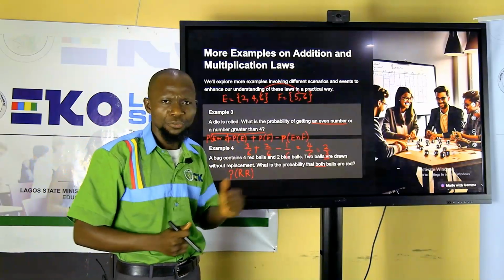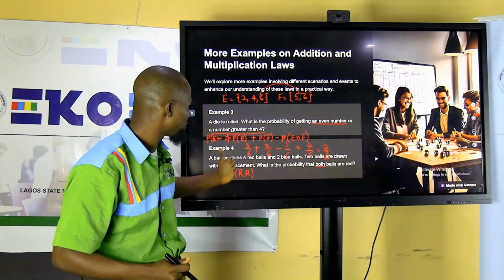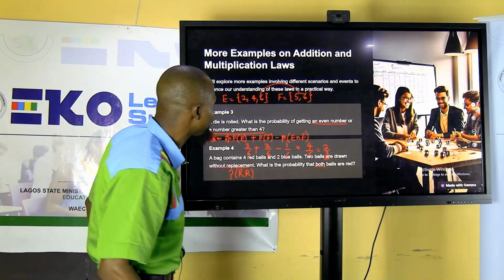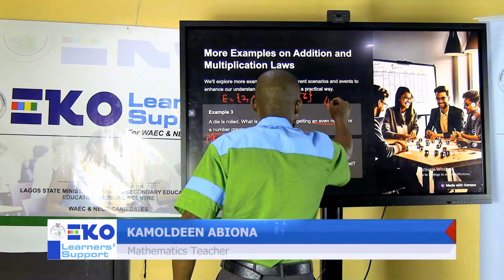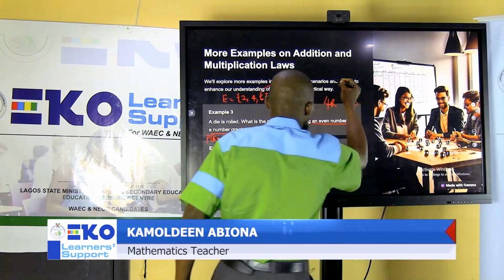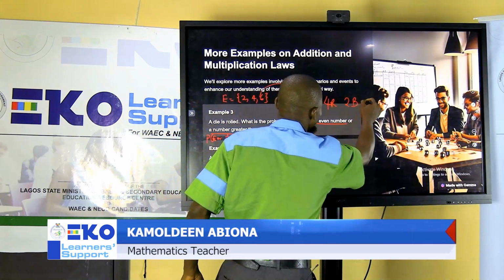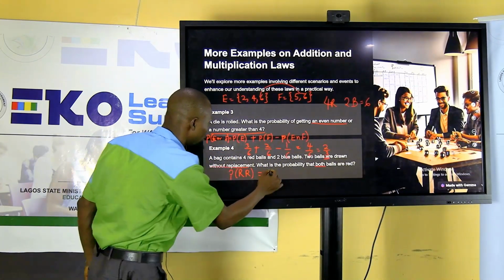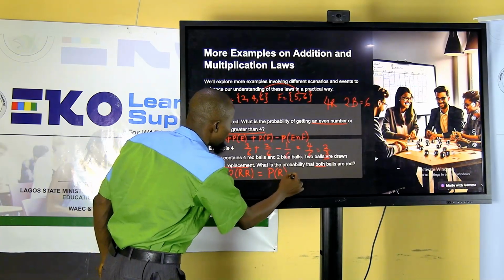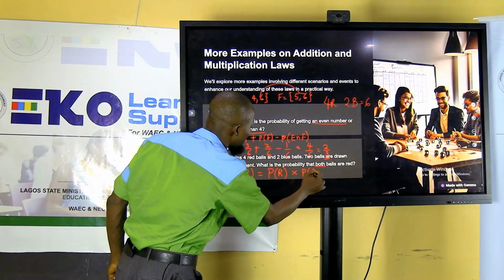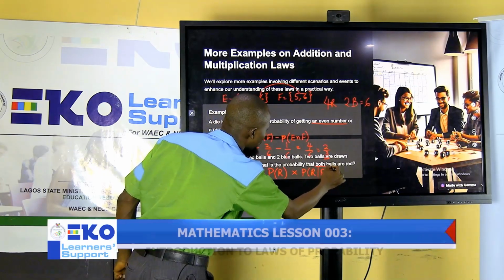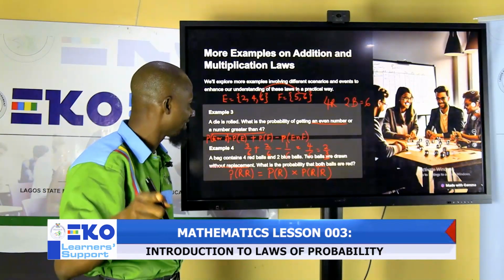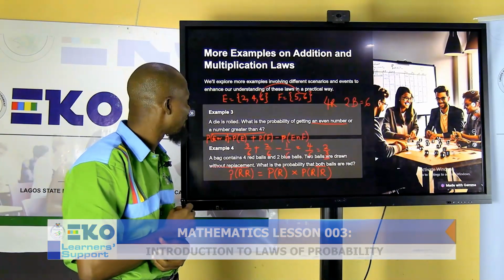But in this case, from the dependent events that we have mentioned, these events are dependent because they said without replacement. You are picking without replacement. Initially, we have 4 red balls and 2 blue balls, and the total in that case is 6. So, the probability of picking red first. Our probability of red and red will be the probability of red multiplied by the probability of red, given that red has occurred first. I told you, it's not a mistake. Let's see how we can apply that.